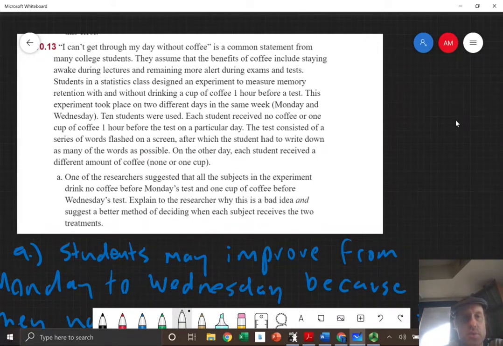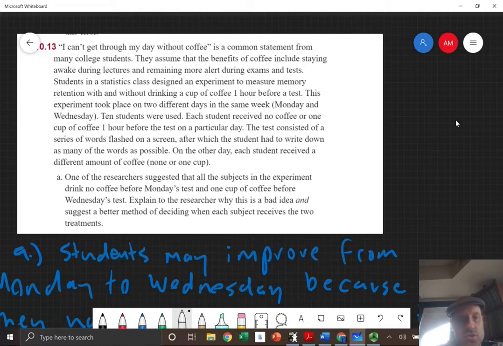This experiment took place on 2 different days in the same week, Monday and Wednesday. 10 students were used. Each student received no coffee or 1 cup of coffee 1 hour before the test on a particular day. The test consisted of a series of words flashed on a screen, after which the student had to write down as many of the words as possible.